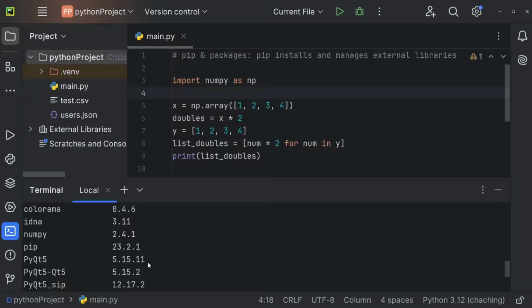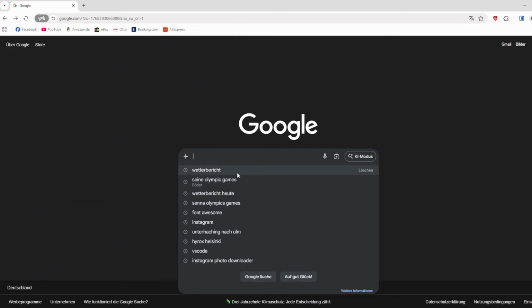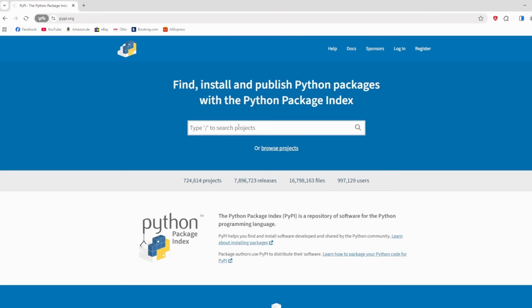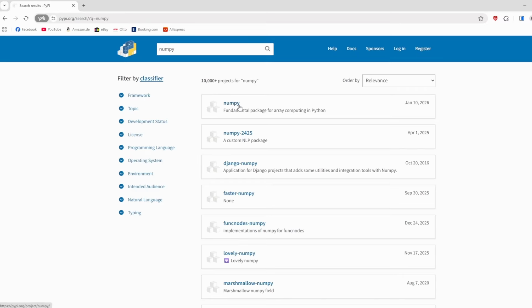If someone creates a package and makes it available for other developers, you can usually also find it on PyPI. So I can just enter PyPI right here, go to this page, and right here you will find pretty much all of the packages. So we could, for example, also find NumPy right here, and it will give you the NumPy library right here.